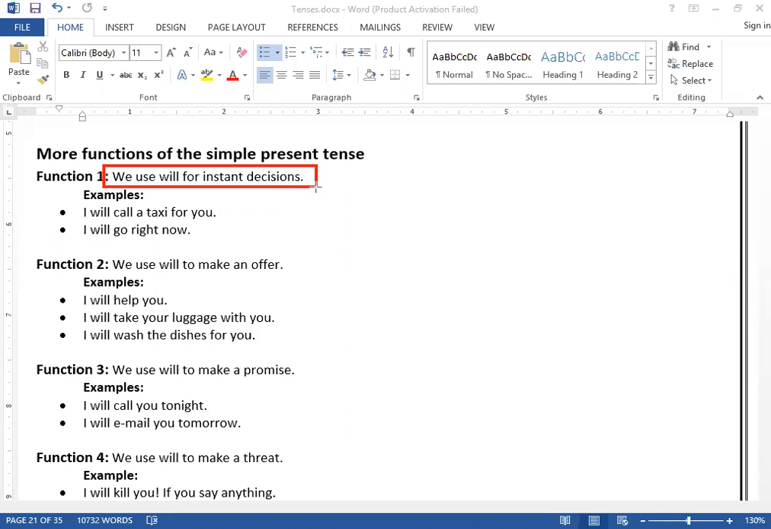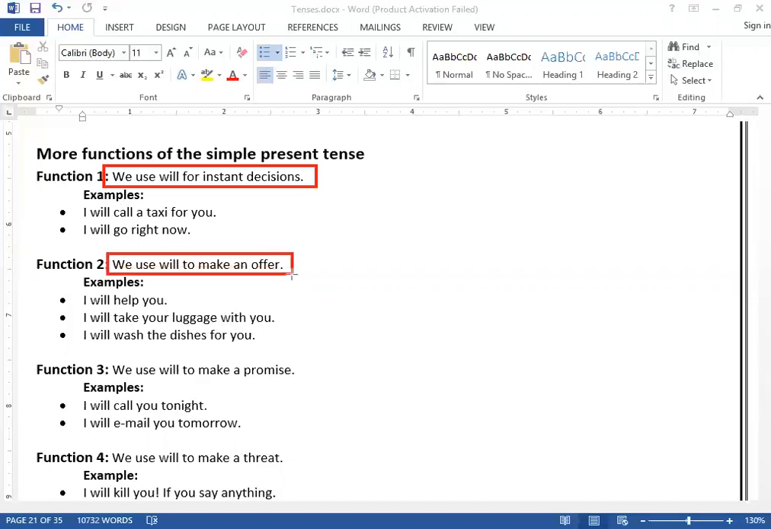Like for example, we're talking to one another and you directly say, I will call you tonight, no problem. Look, it's an instant decision. Like you did not think about it before. Clear, you directly say, I will call you. Are you getting it? I will help you. So such type of things, instant decisions, we use that of simple future tense. Like I will call a taxi for you. I will go right now. Clear? I will go. I will leave now. So it's an instant decision.